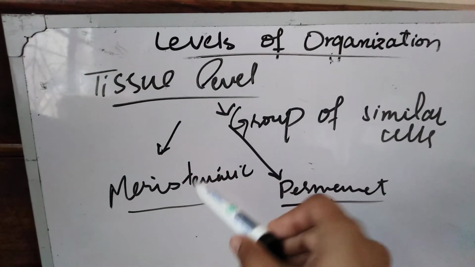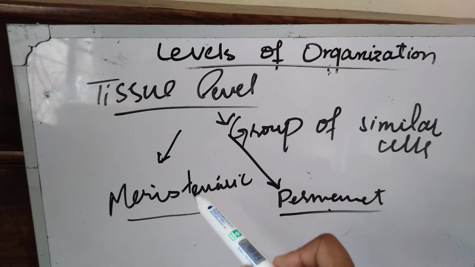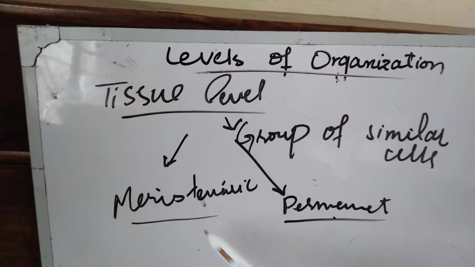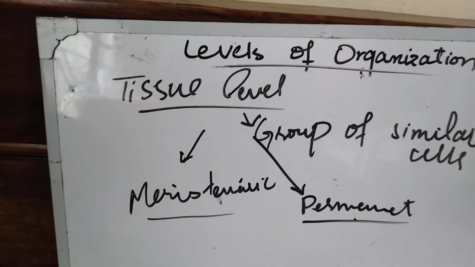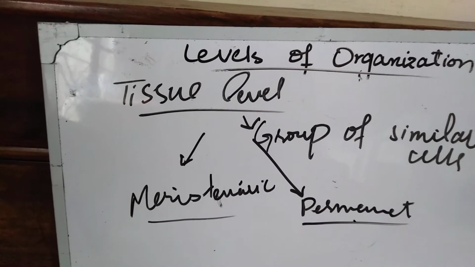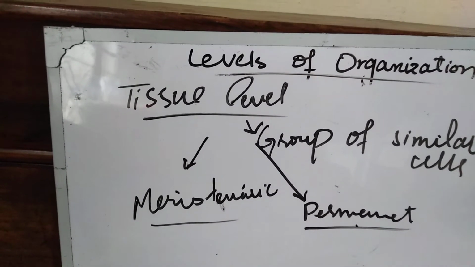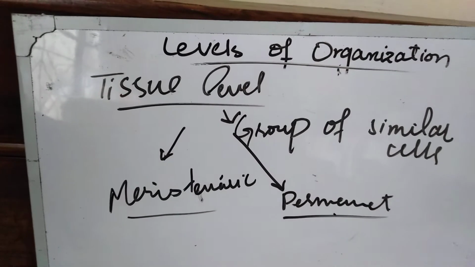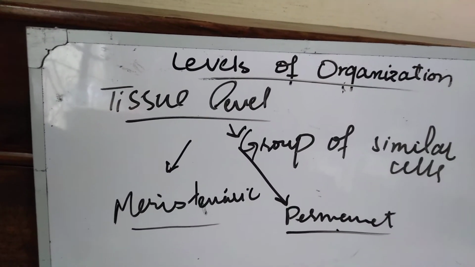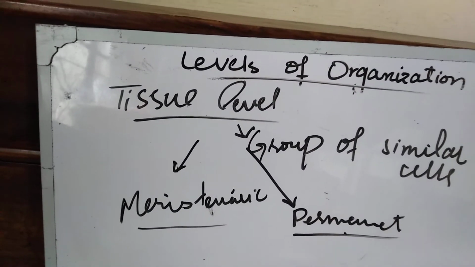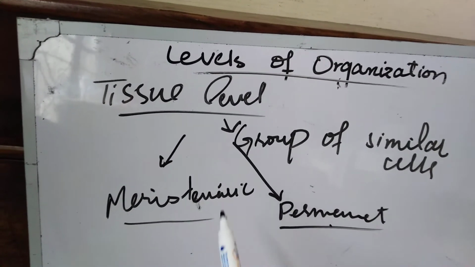They may be of different shapes and different sizes. Permanent tissues may be further divided into ground tissue and supporting tissue like collenchyma, like sclerenchyma. In case of ground tissue, we will say parenchyma, and parenchyma may prepare food and store water and food.